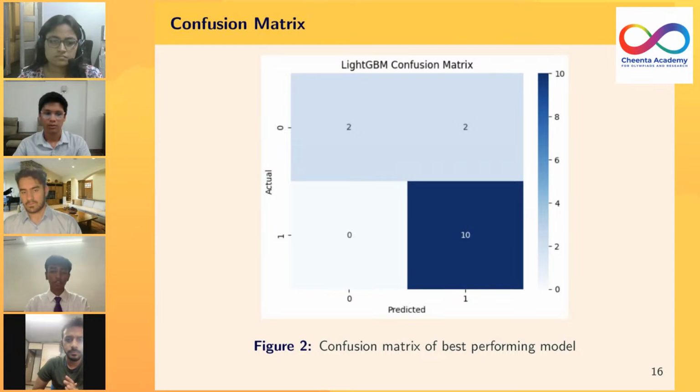We can also see the confusion matrix for our model here with 10 true positives, 2 true negatives, and only 2 false positives. Next slide, please.